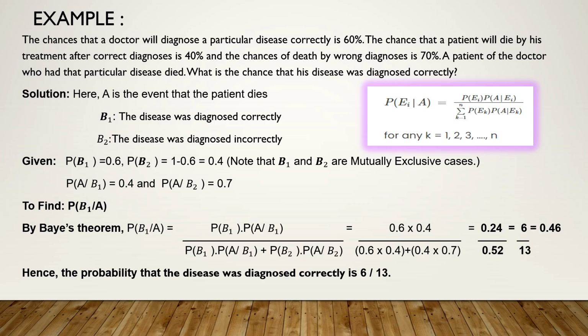What do you want to find? A patient has already died, means A has already occurred. What was the chance that in his case the disease was diagnosed correctly? That means you have to find P of B1 given A. So by Bayes theorem, just apply the formula: P of B1 given A is P of B1 into P of A given B1 upon P of B1 into P of A given B1 plus P of B2 into P of A given B2. Now just put the values. The answer is 6 upon 13 or 0.46. So the probability that the disease was diagnosed correctly is 6 upon 13.